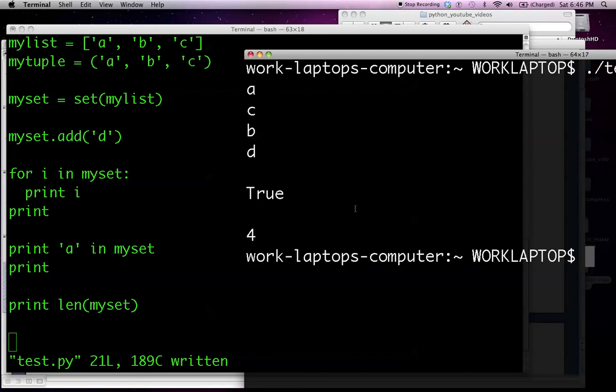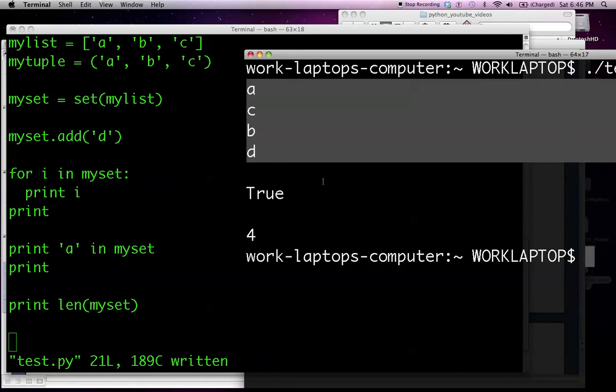Another important benefit of a set, and the reason why the elements are not in any guaranteed order, is that if we were to sort the set, or if we were to look up an element within the set, we might want to see if, let's say, A is a member of the set. It's a lot faster and more efficient than using a list or a tuple. Lists and tuples are ordered in a static and guaranteed order, the order that we place them in. And in order to do some sort of search to check for membership, Python needs to check each element in turn.